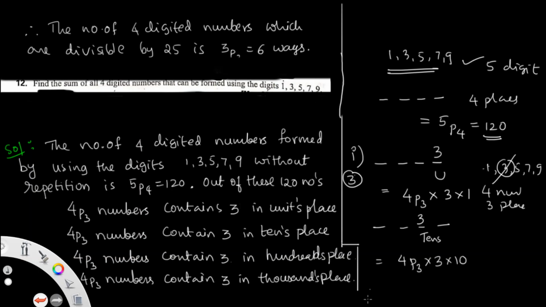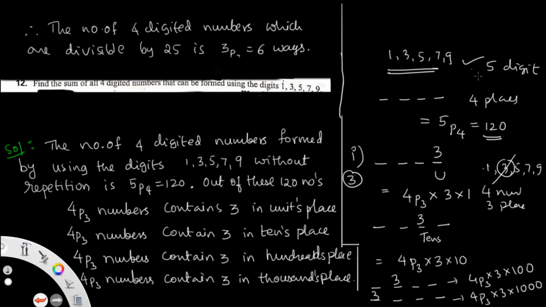Similarly, for the hundreds place it can be done in 4P3 into 3 into 100. If it is filled in the thousands place, this can be done in 4P3 into 3 into 1000. So we have the units place, tens place, hundreds place and thousands place, for the sum of all 4-digit numbers that can be formed using 1, 3, 5, 7, 9.